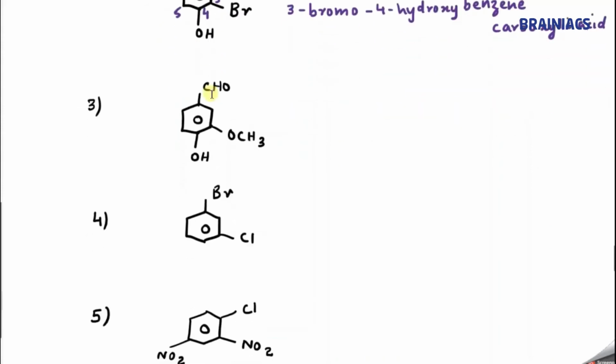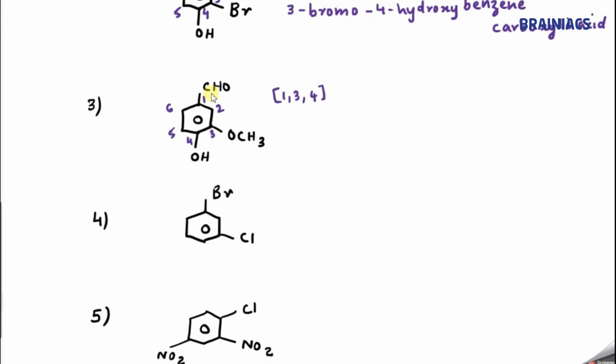Now what about the next question? Here CHO and OH are there. We know the principal functional group is CHO, so it gets most preference, 1, then 2, 3, 4, 5, 6. The lowest possible locant set is 1, 3, 4. Can you tell the name of this compound? Hydroxy is there, as well as methoxy at the third position.